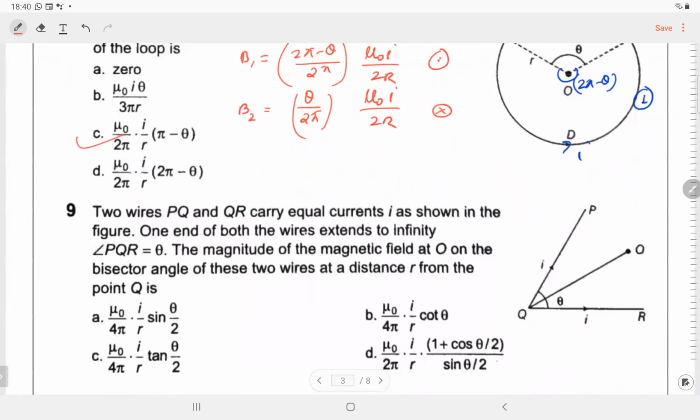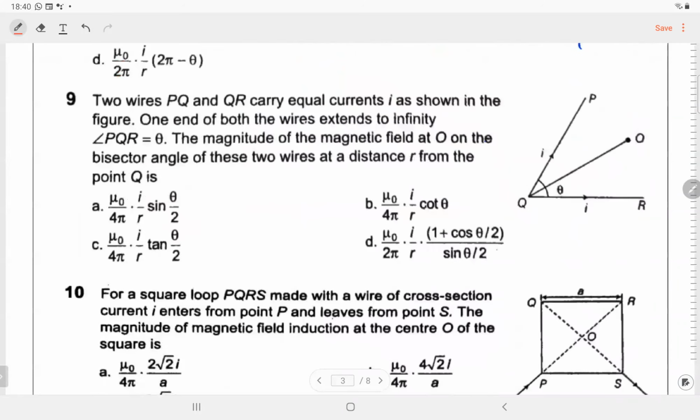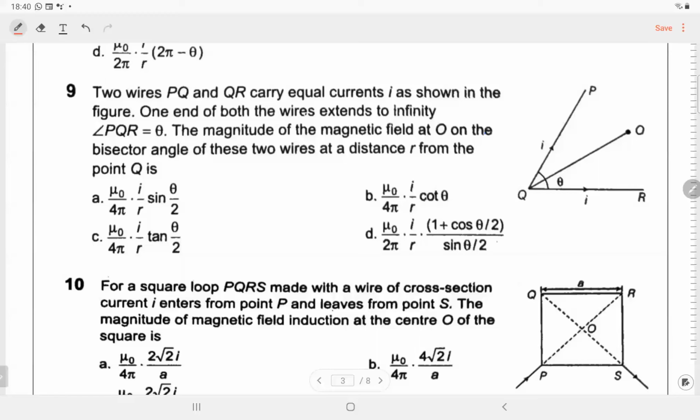Question number 9. Two wires PQ and QR carry current I as shown, and we need the magnitude of magnetic field at point O on the bisector of these angles. हमें point O पे magnetic field निकालनी है, and these wires are going kind of infinity on both the sides. So इससे perpendicular distance आ जाए R. Sorry, this is D. Suppose now, because this distance is given as R.